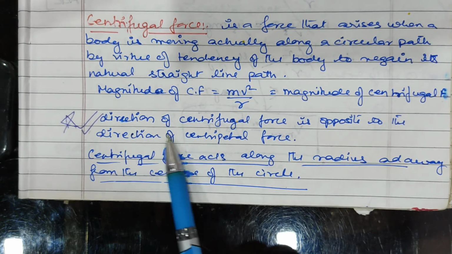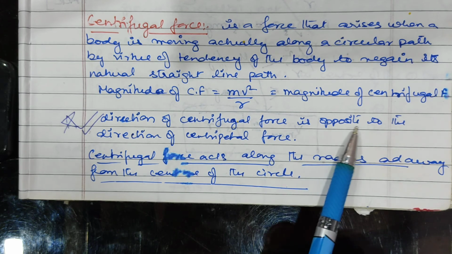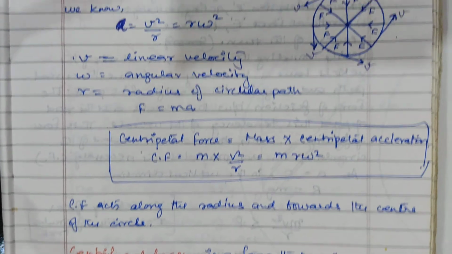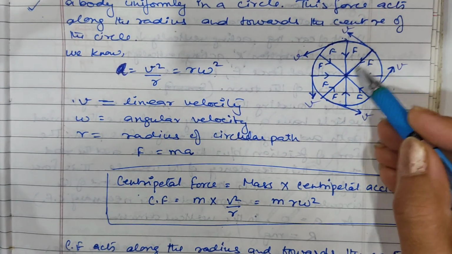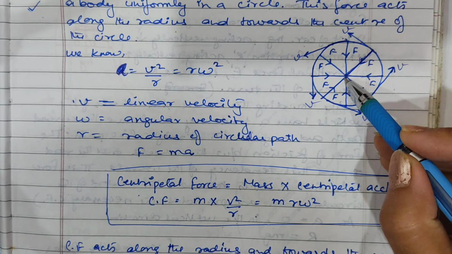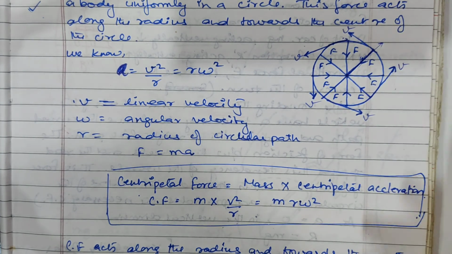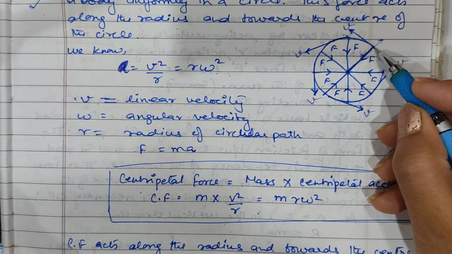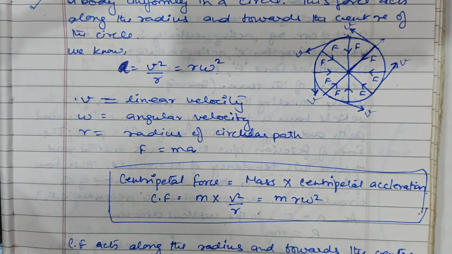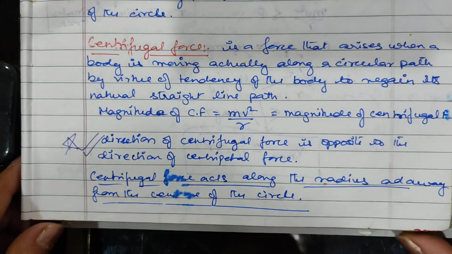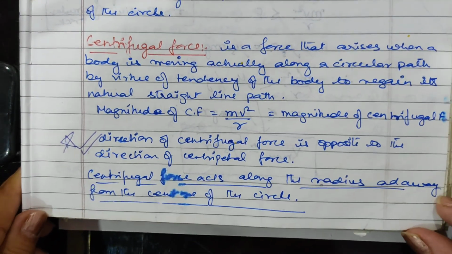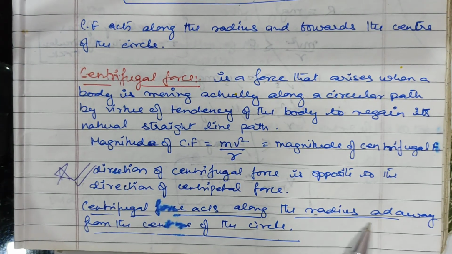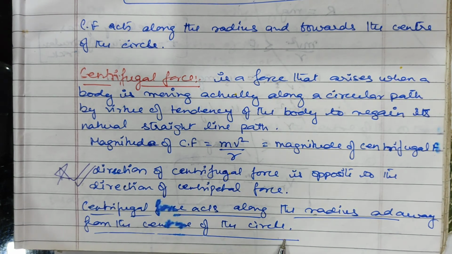This means the direction of centrifugal force is opposite to the direction of centripetal force. Now if the direction of centripetal force is towards the center, then the centrifugal force will act in the opposite direction. To balance the centripetal force, the centrifugal force is opposite to the centripetal force. So we can say that centrifugal force acts along the radius and always away from the center of the circle.